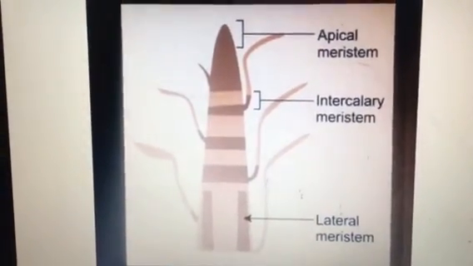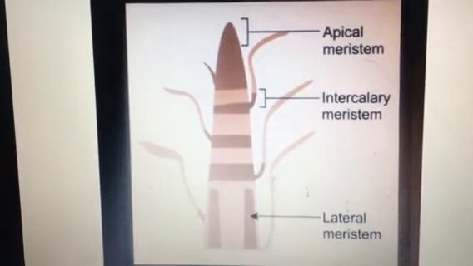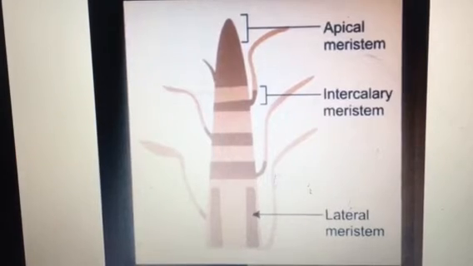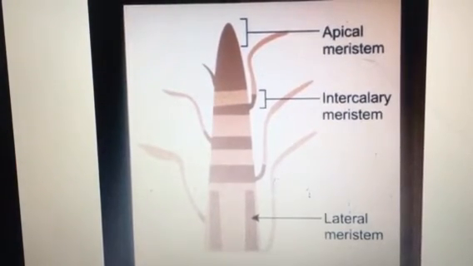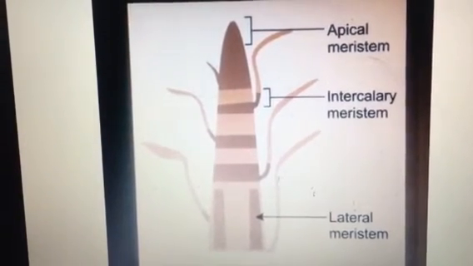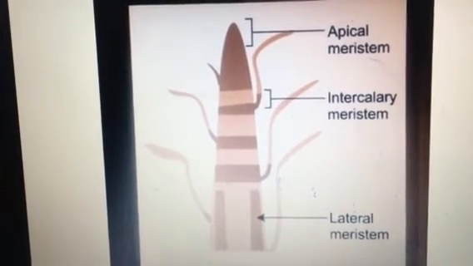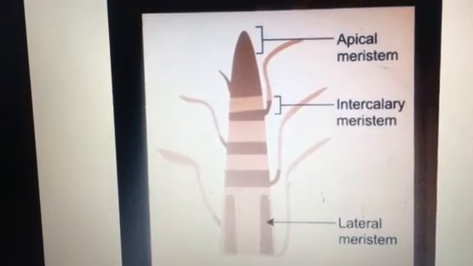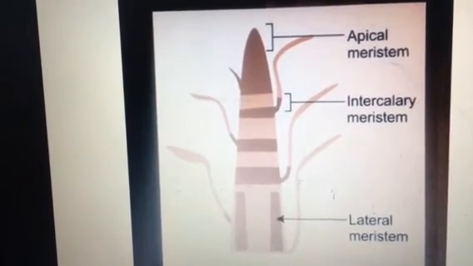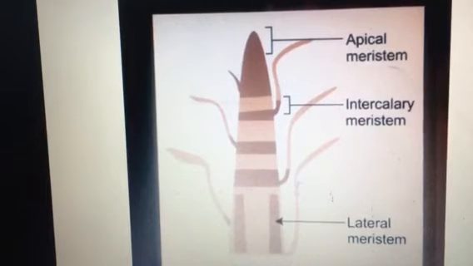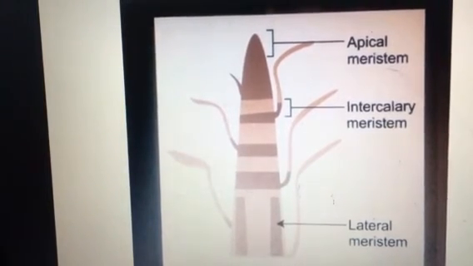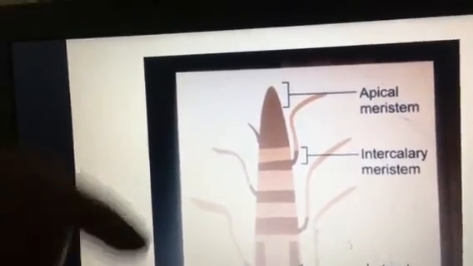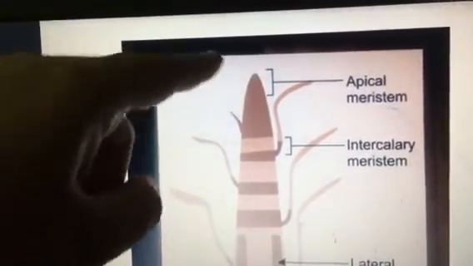Now going over to the type of meristems. Based on the location, there are three type of meristems: apical meristem, intercalary meristem and lateral meristem. Apical meristem, as you see in the plant tip, all of you would have noticed a plant growing. It is usually of green in color and there is the point where you actually see the plant growing taller here.